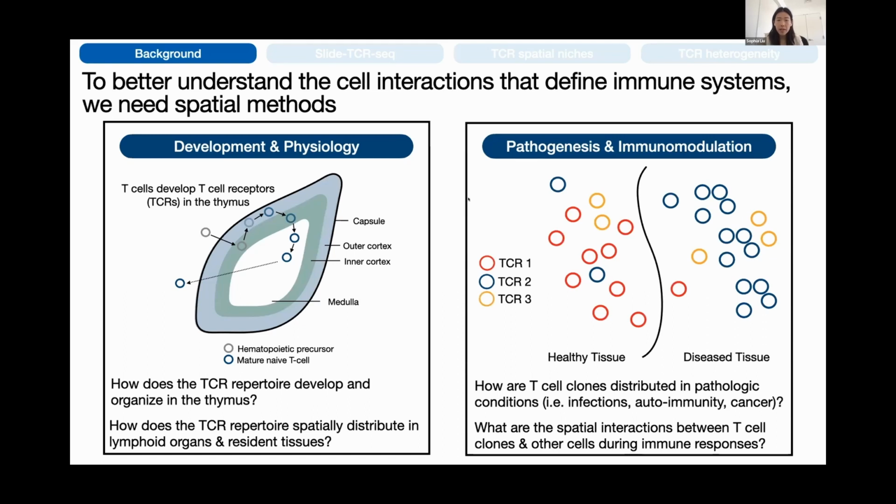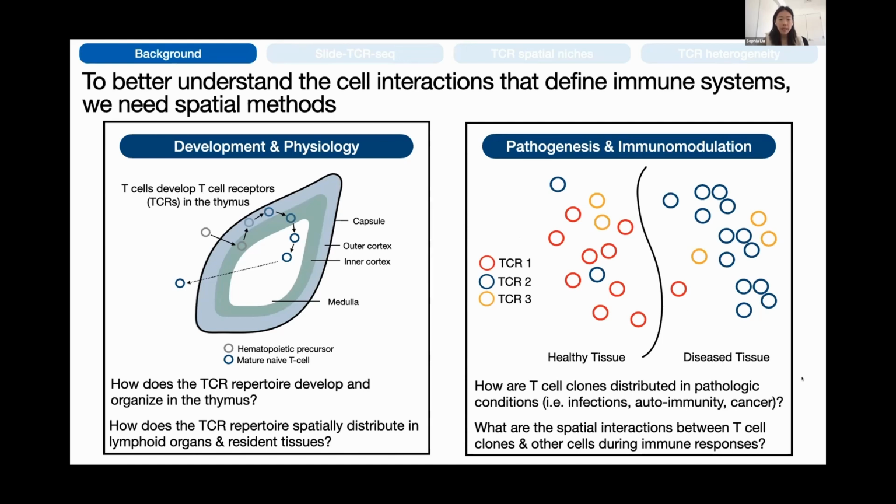On the pathological side, you can think of this very simple example. Here you have some T-cell clones, or T-cells with the same T-cell receptor, that are much better at infiltrating into a diseased region of tissue than others. And characterizing how these T-cell clones are distributed in different pathological conditions, infection, autoimmunity, cancer, and how they might be interacting with other T-cells and other cells during the immune response would help us better understand immunity and develop better